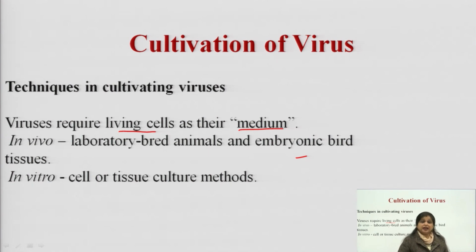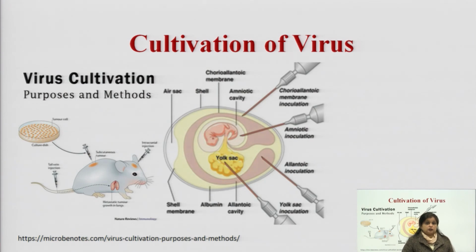In vivo means inside the body. And in vitro, we can go for animal cell cultures, cell or tissue culture methods, which we can adopt for the growth of viruses. We can't grow them until and unless we have living cells or living tissues. So virus cultivation is actually like this.